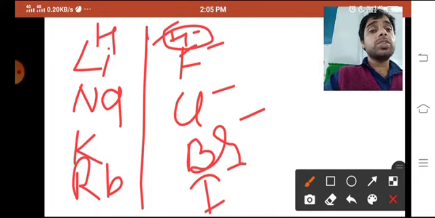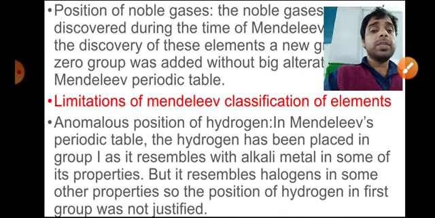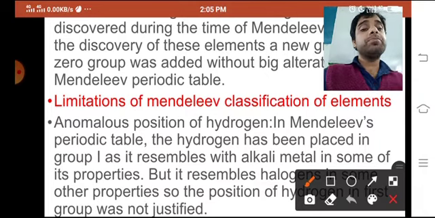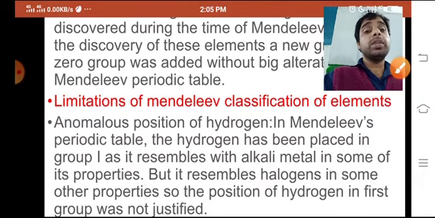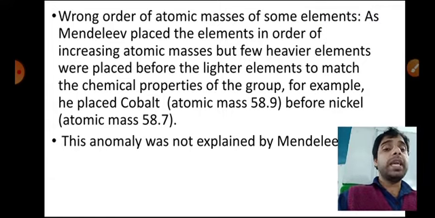So that is one of the limitations. Now you can see the limitation in the placement of hydrogen. In Mendeleev's periodic table, hydrogen has been placed in group 1, as it resembles alkali metals in some of its properties. But it also resembles the halogens in other properties. So why has it not been placed in the halogen group?